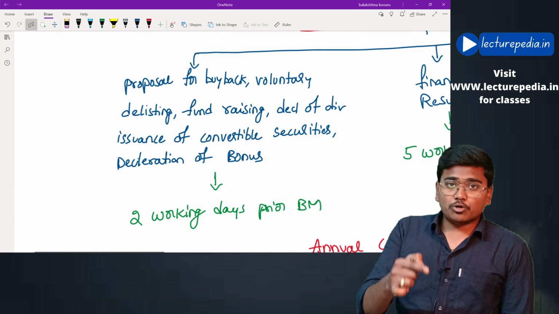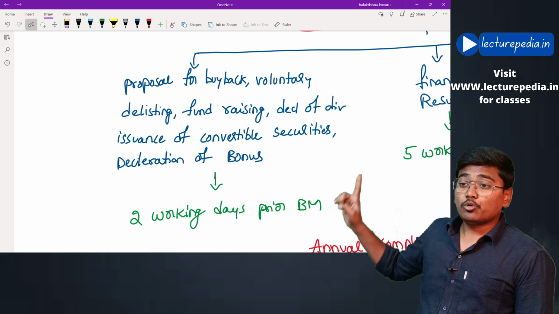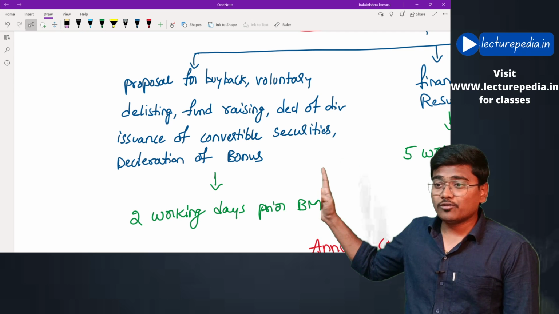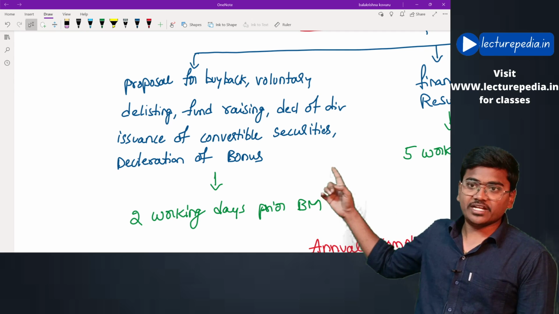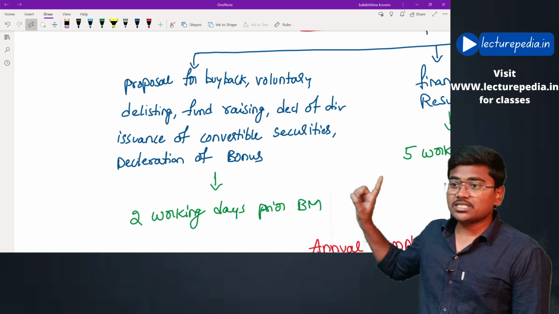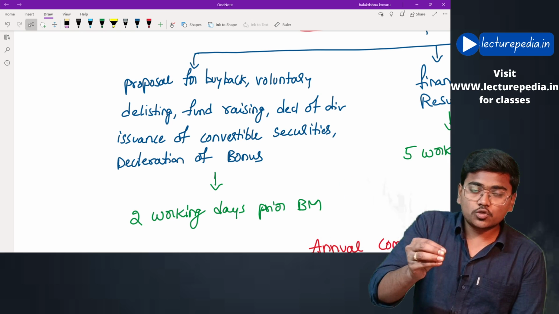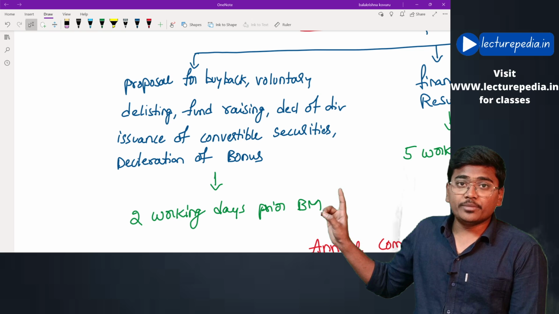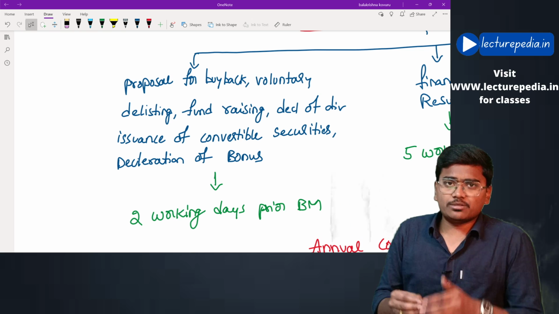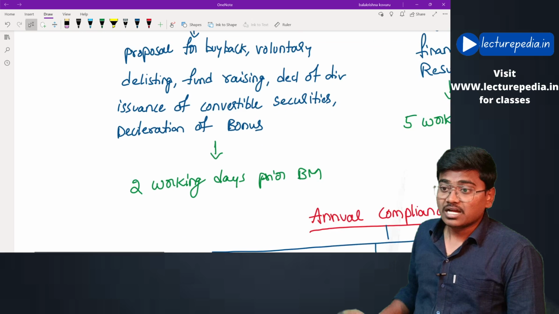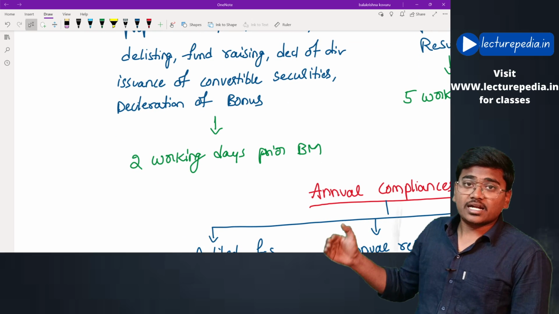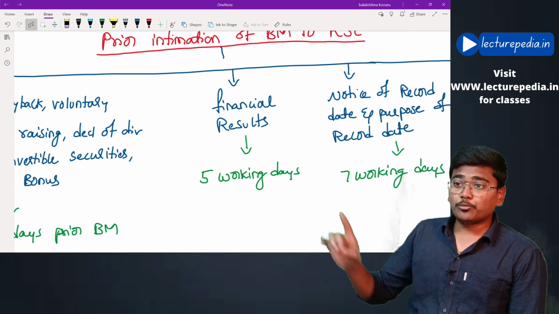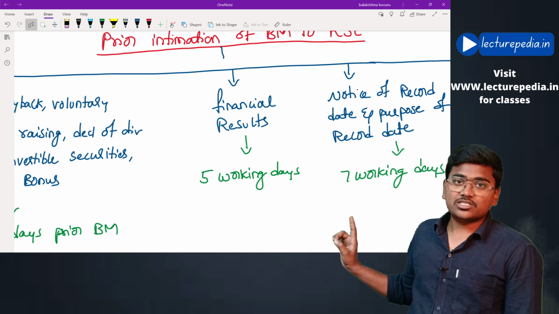If the listed entity in its board meeting is going to discuss a proposal for buyback or voluntary delisting or fundraising or declaration of dividend or issuance of convertible securities or declaration of bonus, if the listed entity is going to discuss any of these matters, then the notice regarding conducting of this board meeting must be given. That means the intimation must be given to the recognized stock exchange at least 2 working days before the conducting of the board meeting. Hope that is clear. Next, if in the board meeting the company is going to approve financial statements, then 5 working days notice is to be given.